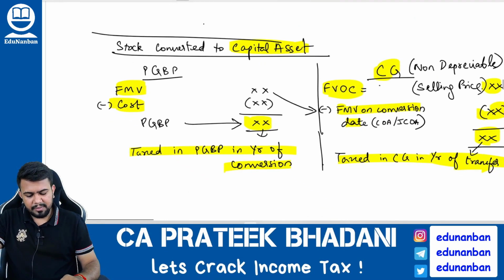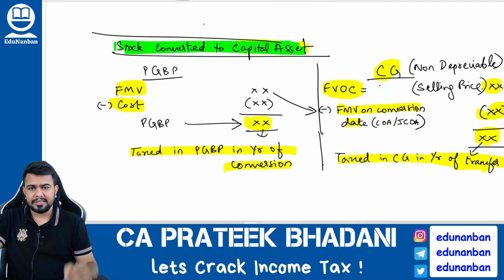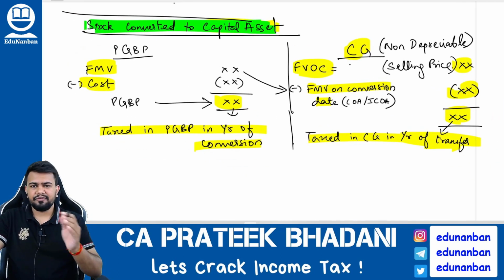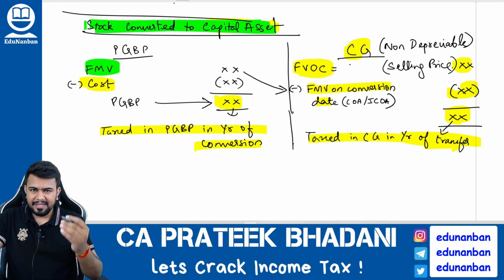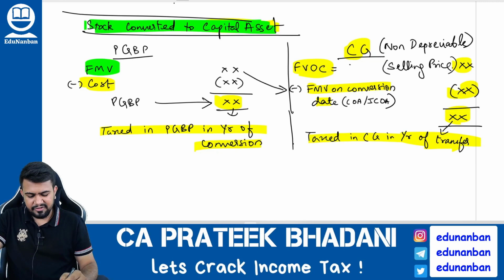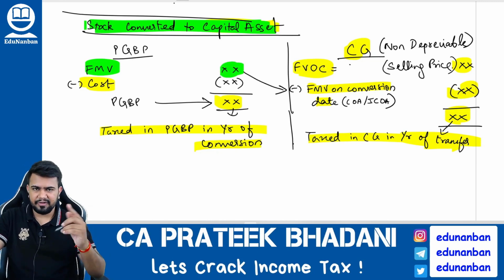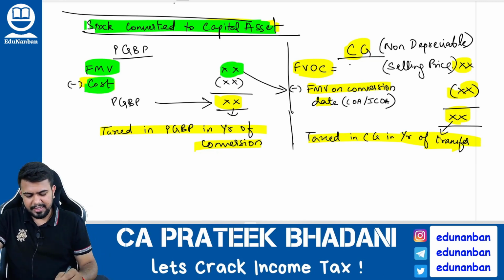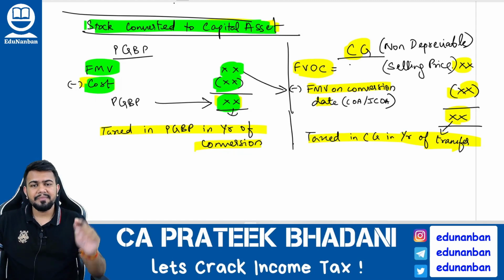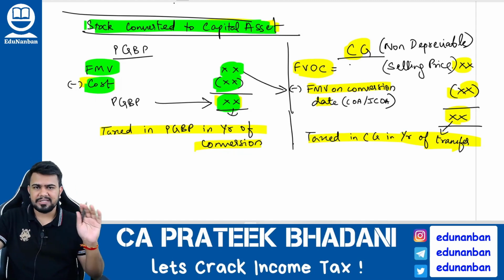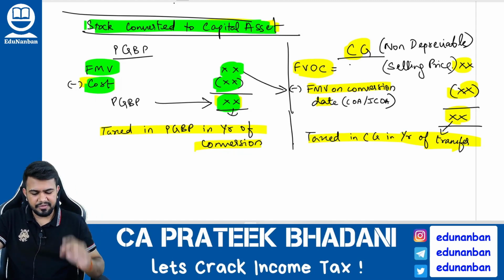Okay. Then what about the reverse case? What about when stock is converted into capital asset? Firstly, you have to find out the PGBP. For calculating PGBP, take the selling price as the fair market value on the date of conversion, and the cost price should be taken as the actual cost price. You will get the PGBP income. Here, PGBP income is taxable in the year of conversion itself.